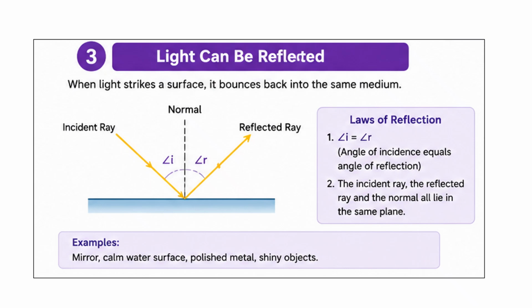Laws of reflection. The laws of reflection state that the angle of incidence is equal to the angle of reflection. The incident ray, the reflected ray, and the normal all lie on the same plane. Like over here, this is a mirror, and all three are on the same surface. The light coming in is called the incident ray, the light bouncing off and reflecting is called the reflected ray, and the normal is called the normal.